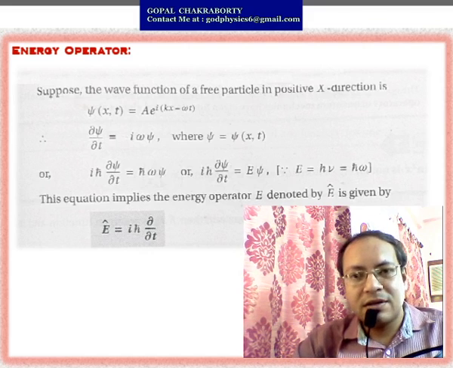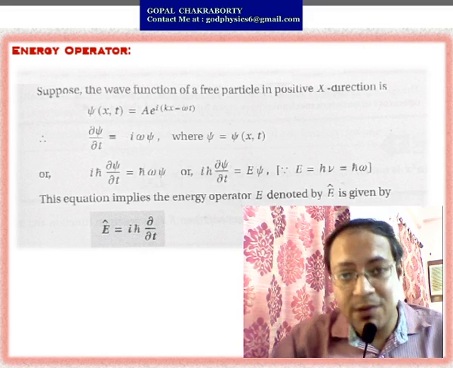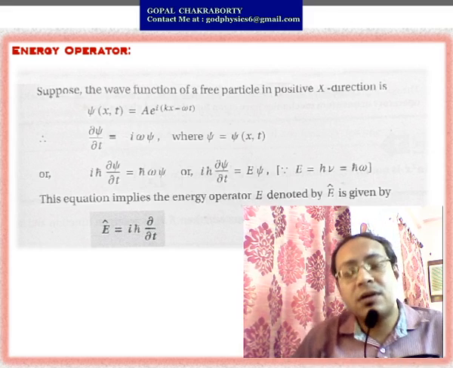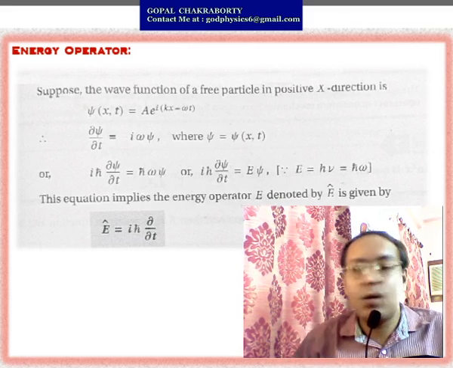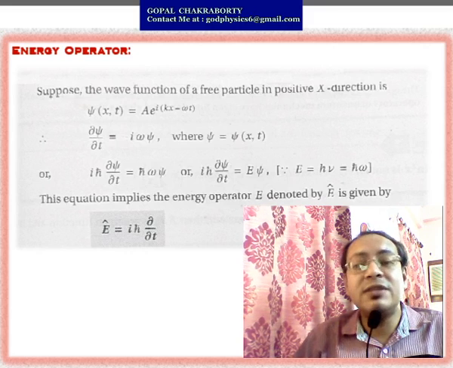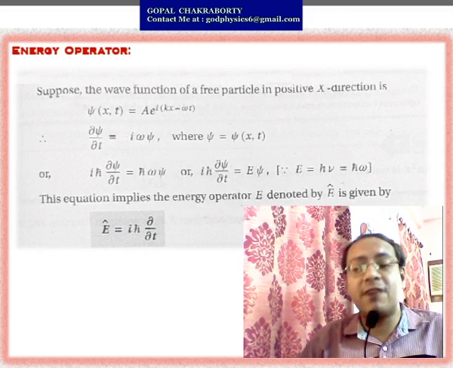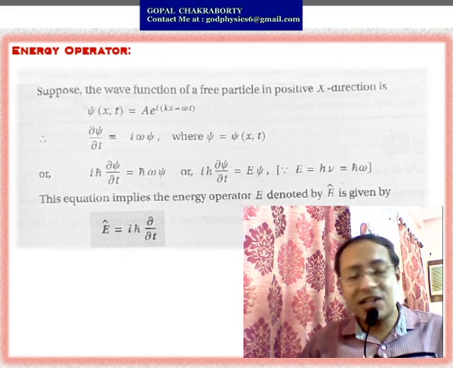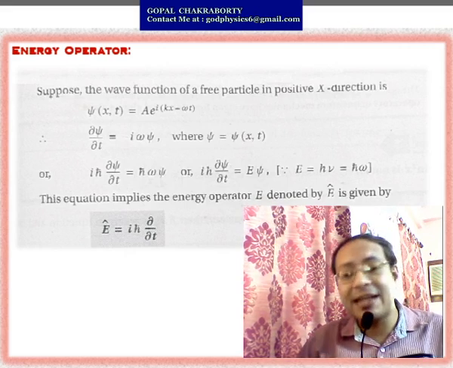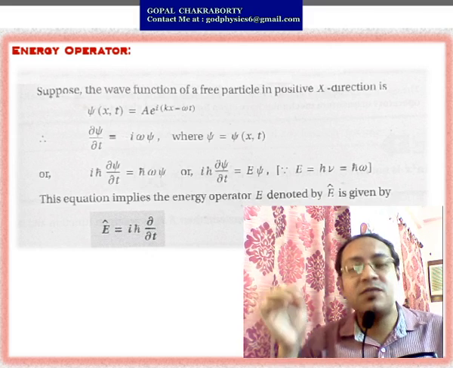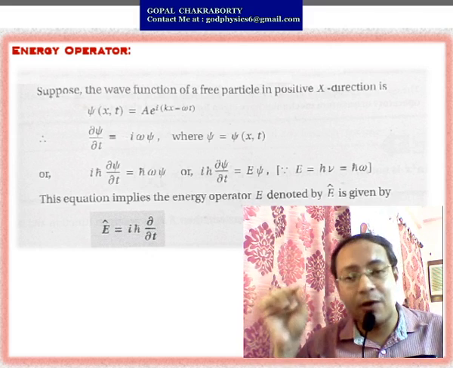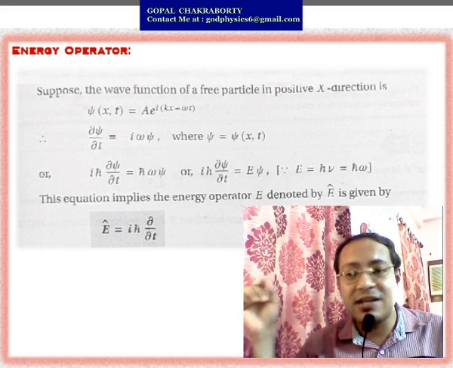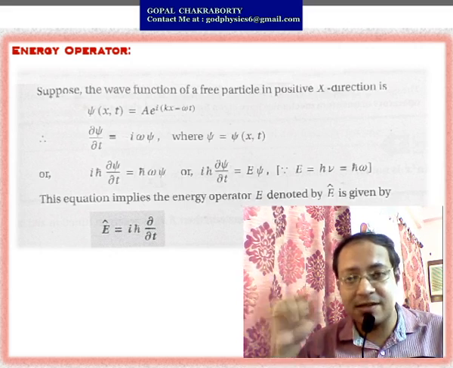Now the second case, that is the energy operator, total energy. The procedure is the same. Always you have to start with your known wave function ψ, a function of position x and time t, that equals A e to the power i(kx minus ωt). So this is the expression of ψ.